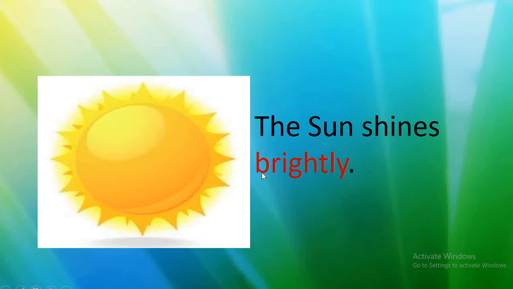The word brightly adds how the action happens. Brightly tells us how the action is happening. Here the action word is shines. How does the sun shine? Brightly. See, the ly is added.